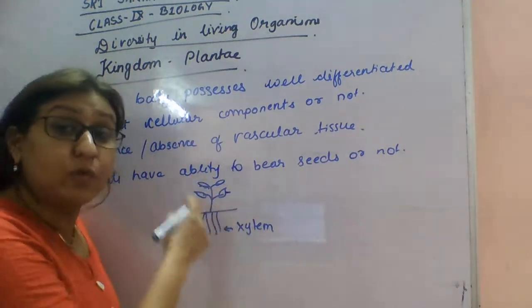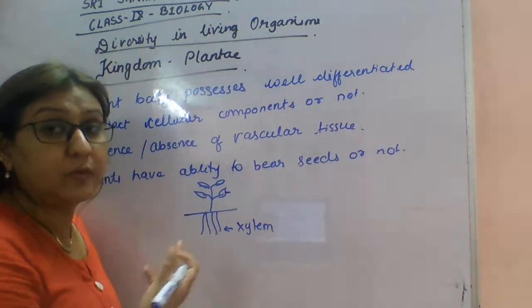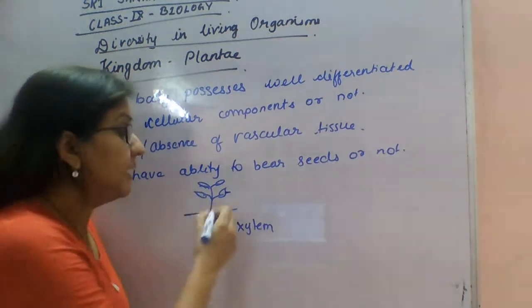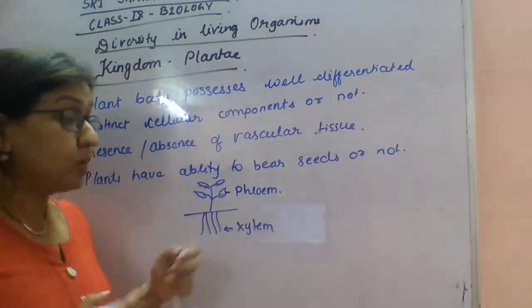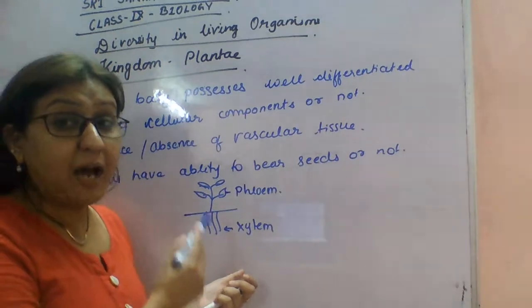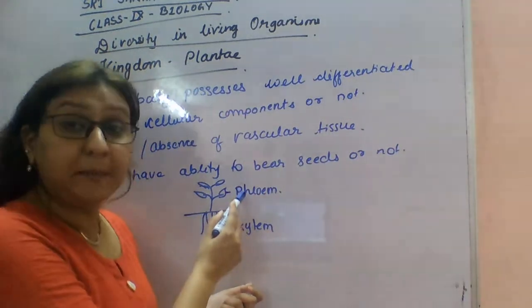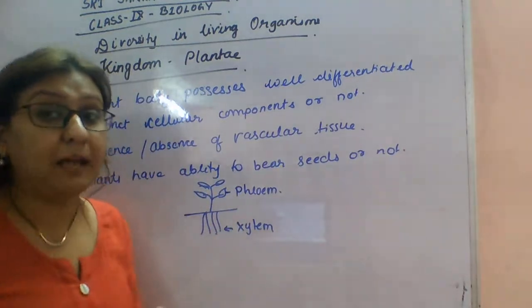This food also has to be transported all over the parts of the plant body. This transportation of food is done by phloem tissues. So the xylem tissues are responsible for transportation of water, whereas phloem tissues are responsible for transportation of food all over the plant's body.